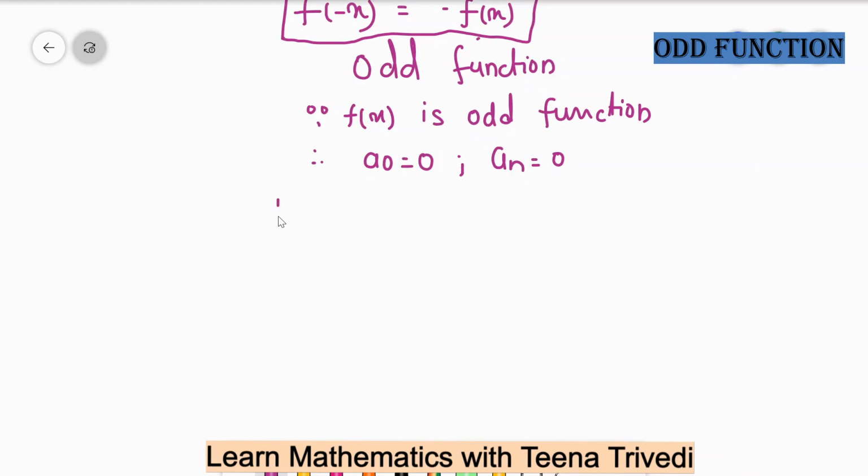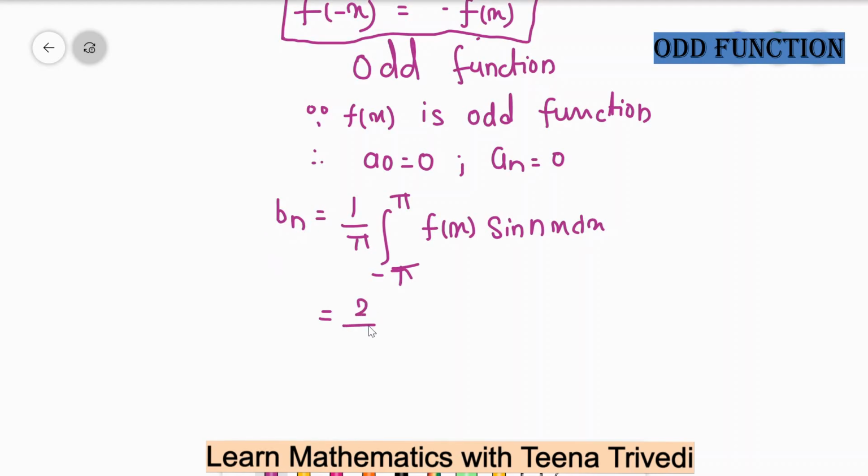Okay, and the value of bn is equal to, you can write, minus pi to plus pi f of x sin nx dx, because you learned the formula in this way, so you can write it this way.